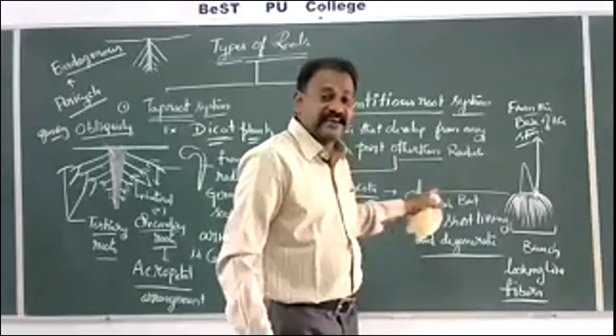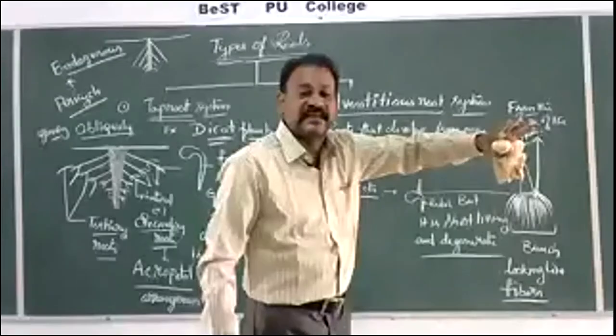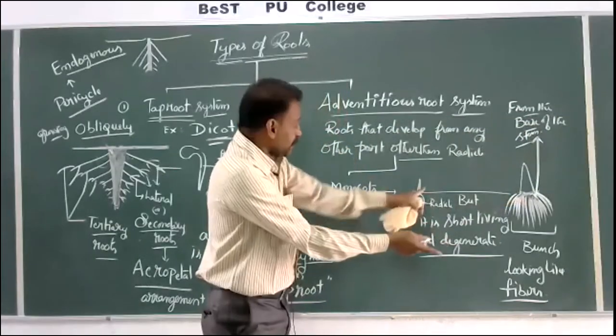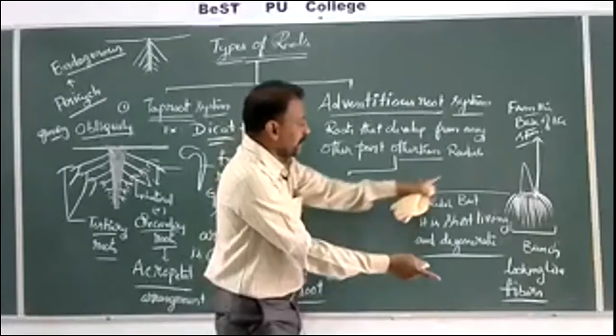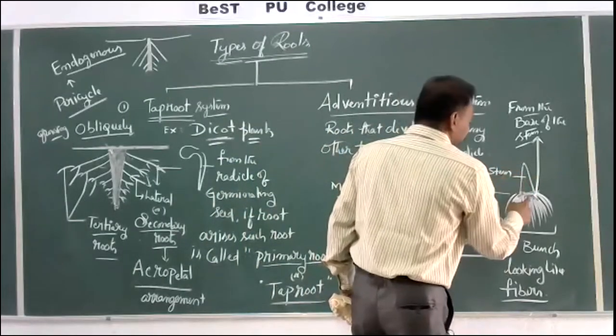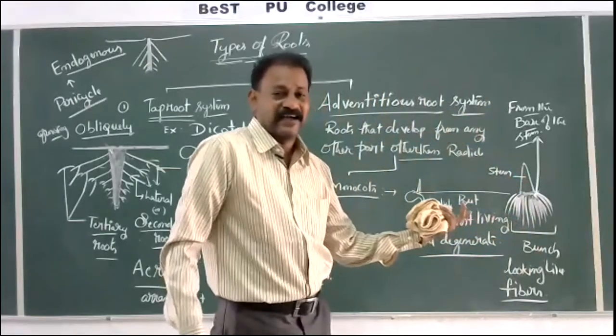Because the radicle is short-lived and degenerated. Soon after the radicle degenerates, nothing will be there. So the seed is completely developed into stem, and from the base of the stem, a cluster of roots arises.